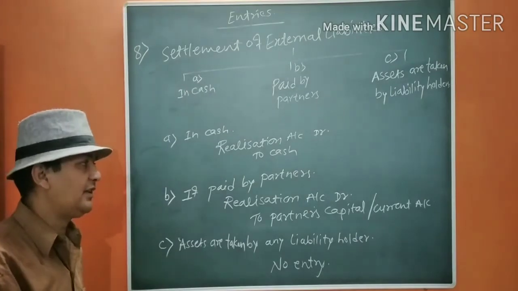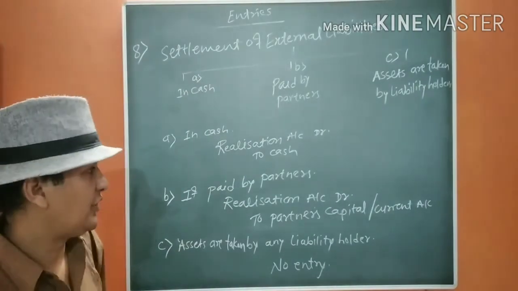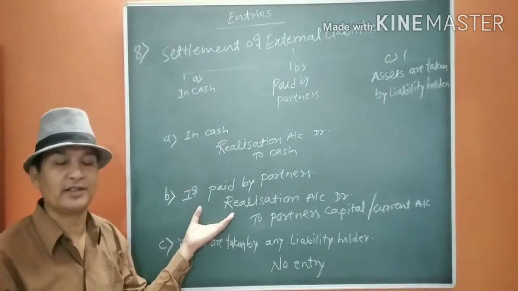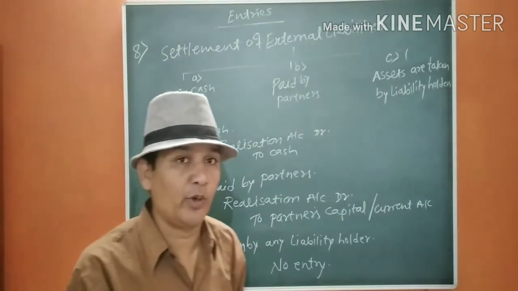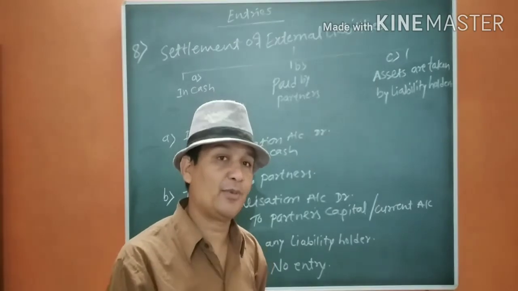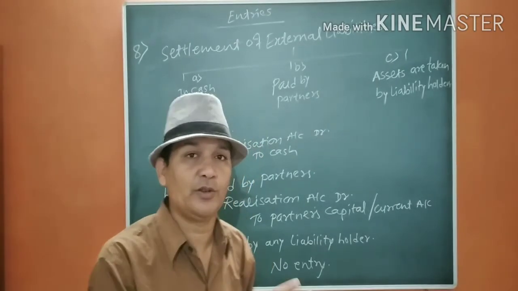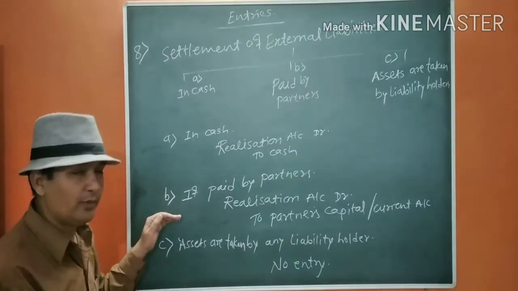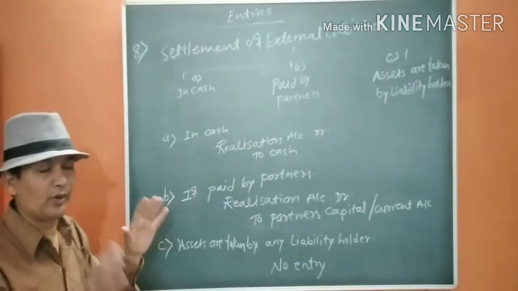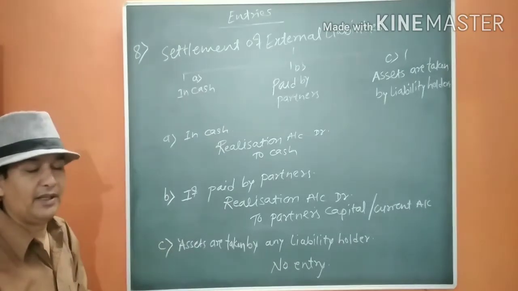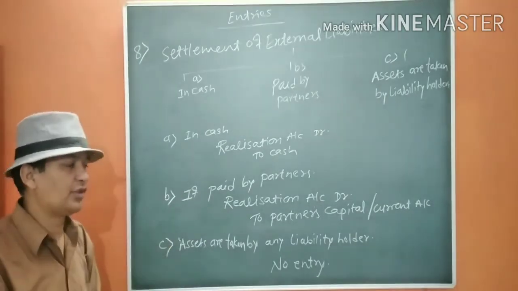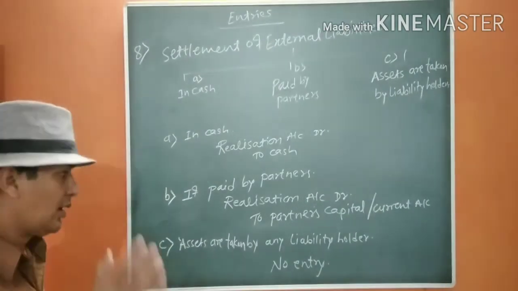Secondly, if liabilities are met by the partners, in such a case realization account debit to partners' capital or current account. These are the steps you have to follow while doing the question, so it is very important to note down the entries as they are. If the partners are paying the liabilities, at that time realization account debit to partners' capital or current account.